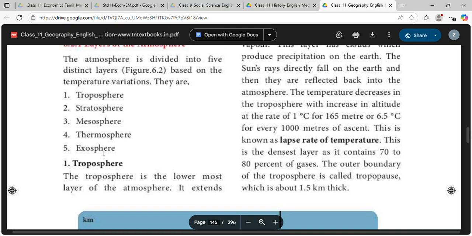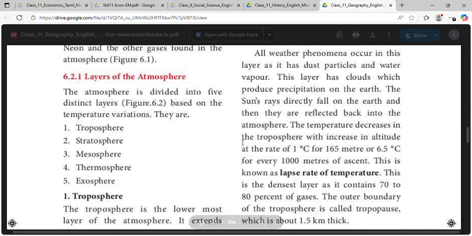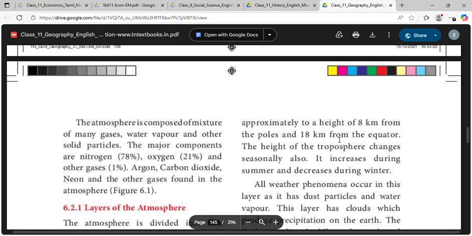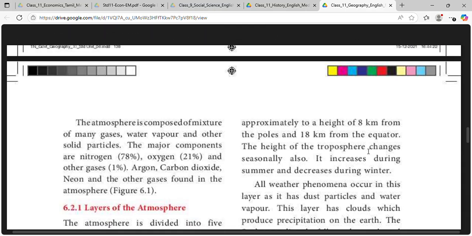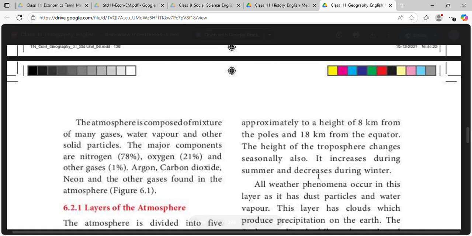Troposphere is the lowermost layer of the atmosphere. It extends approximately to a height of 8 km from the poles and 18 km from the equator. The height of the atmosphere changes seasonally also. It increases during summer and decreases during winter. All weather phenomena occur in this layer as it has dust particles and water vapor. This layer has clouds which produce precipitation on the earth.